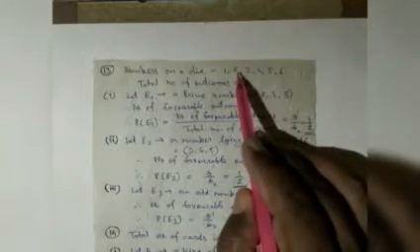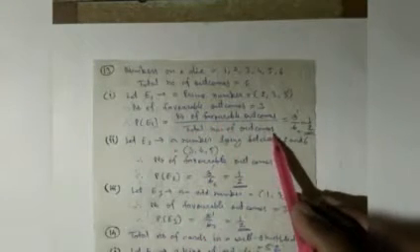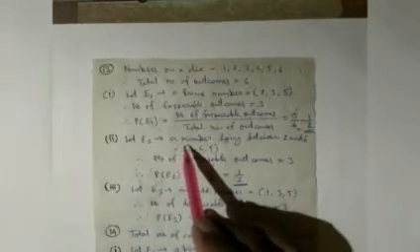In the first part, let event E1 be a prime number. So as you see here, there are only 3 prime numbers: 2, 3 and 5. So the number of favorable outcomes is equal to 3. Hence the probability of E1 is equal to number of favorable outcomes divided by total number of outcomes, that is equal to 3 upon 6, which is equal to 1 upon 2.